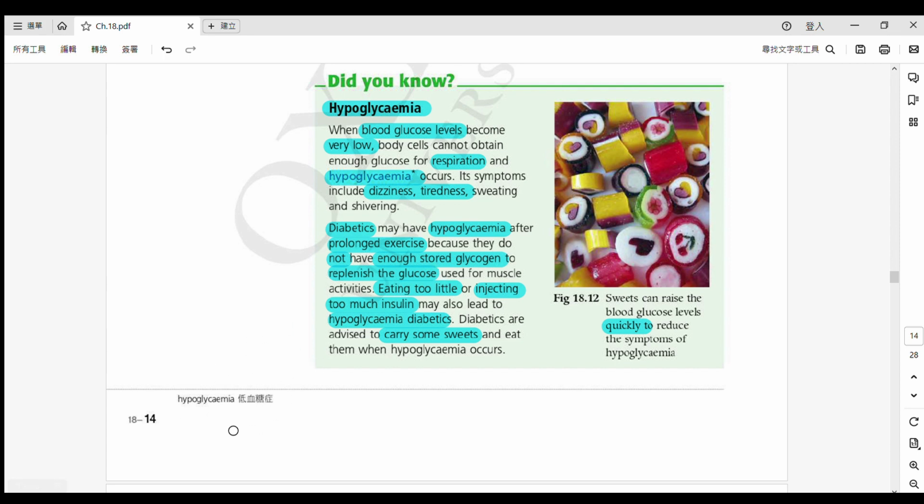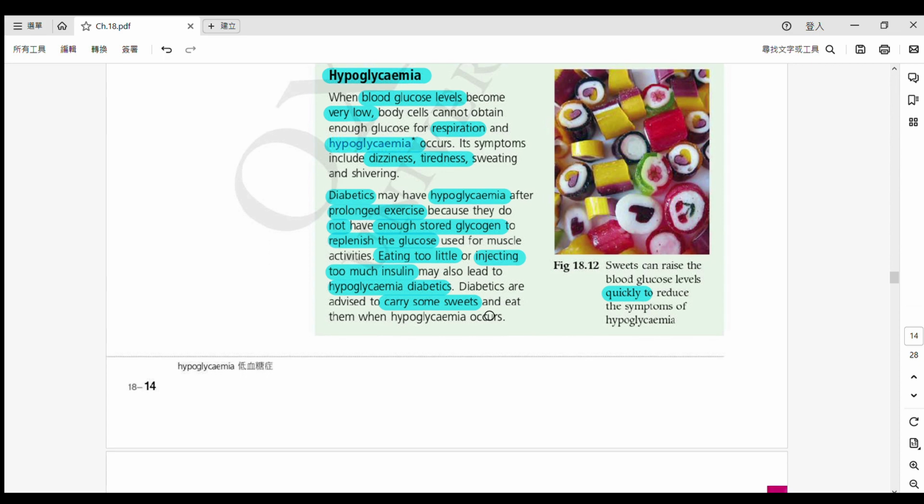就會有呢個嘅情況出現咗啦。So there are also other reasons. 有啲其他原因嘅。You're eating too little, 太少啦。So not enough glucose again, or you're injecting too much insulin. So remember the function of insulin. 咁佢功用係啲乜嘢咧？Insulin helps us convert the glucose into glycogen 嘅，得唔得？So when we inject too much insulin, too much glucose is converted. 大部分嘅呢個嘅 glucose is converted to become 呢個嘅 glycogen. And in that case 又係啦, our body has too little glucose 太少，所以啦就會導致到 lead to 呢個 hypoglycemia.